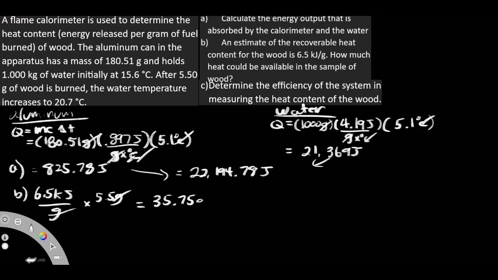35.75 kilojoules. And again, I don't want to use it in kilojoules because I want to measure this delta H that we got, the total amount of energy from the system that got burned. Where did this energy go? It went into our aluminum can and the water.